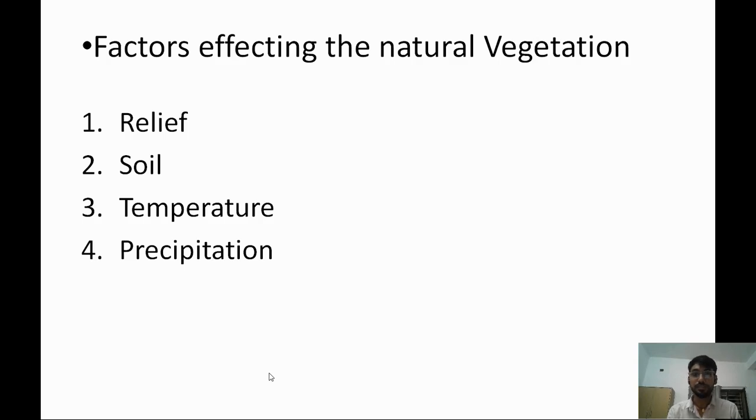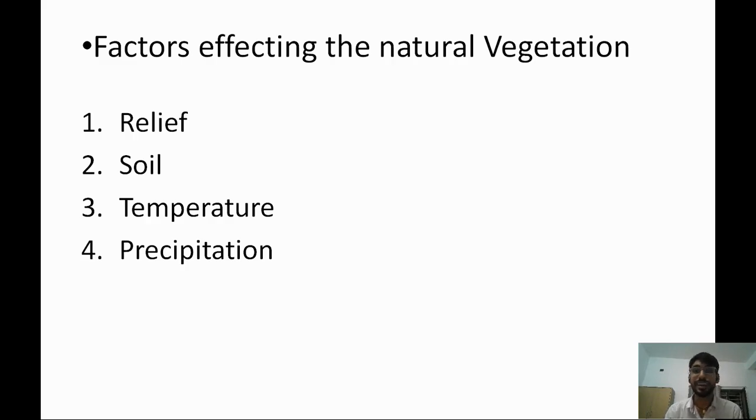Third, I have written the factors affecting natural vegetation. If you recall the class 7-8 geography chapter on soil, there are some basic factors of soil also, that is CLORPT: climate, organic material, parent rock, time, and so on. The same applies for natural vegetation. There are some factors which affect natural vegetation.